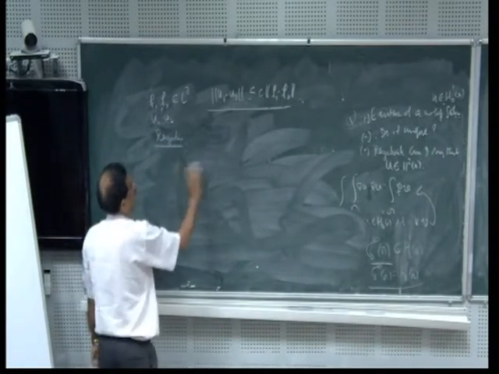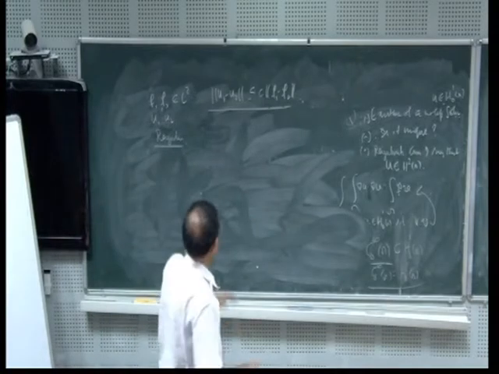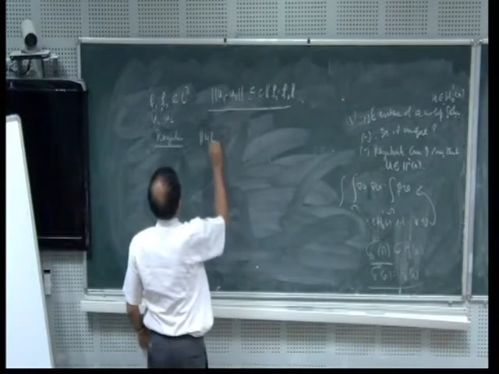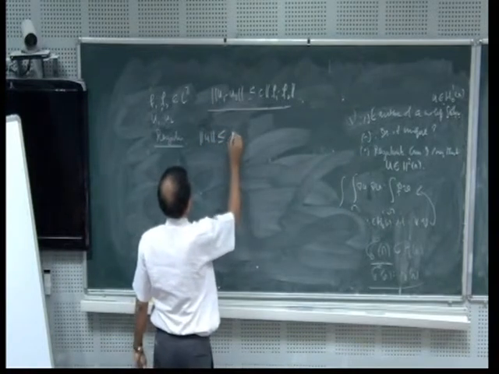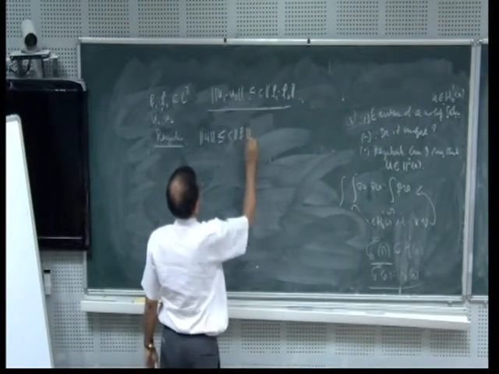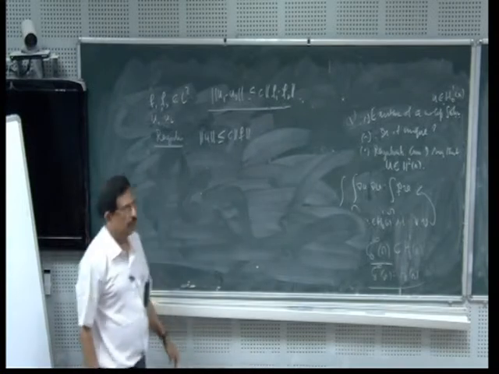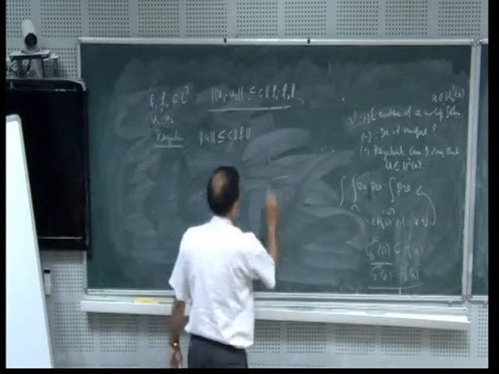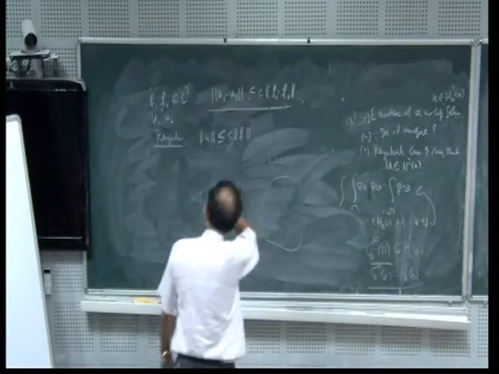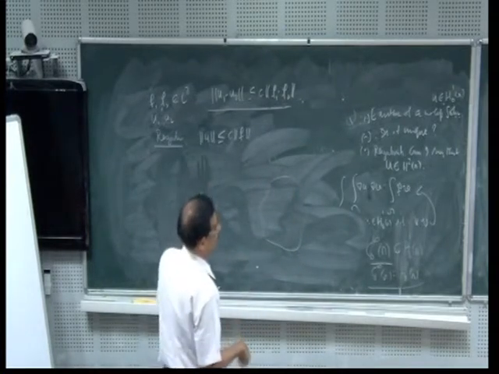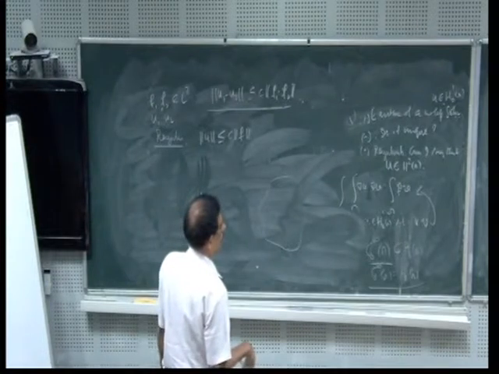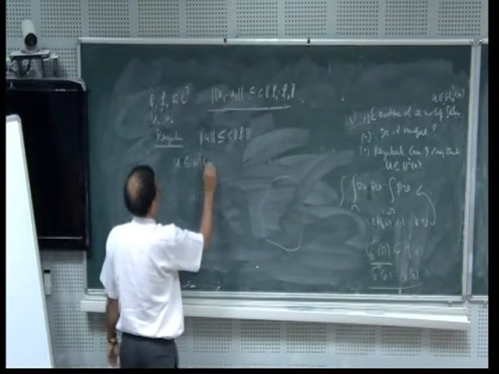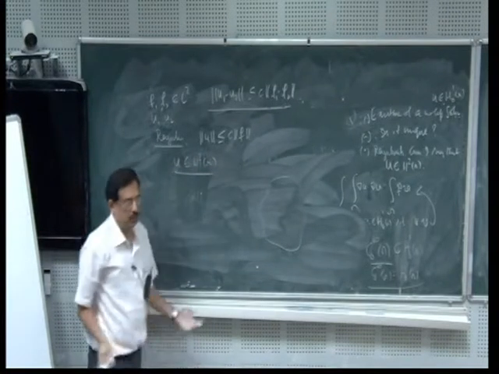How do you prove this? I will just give a hint how to do it. I know that the norm of u is less than or equal to a constant times the norm of f, by taking f2 equal to 0. I have this estimate. So now, omega is there, and I want to show that u belongs to H2 of omega. This is my aim.